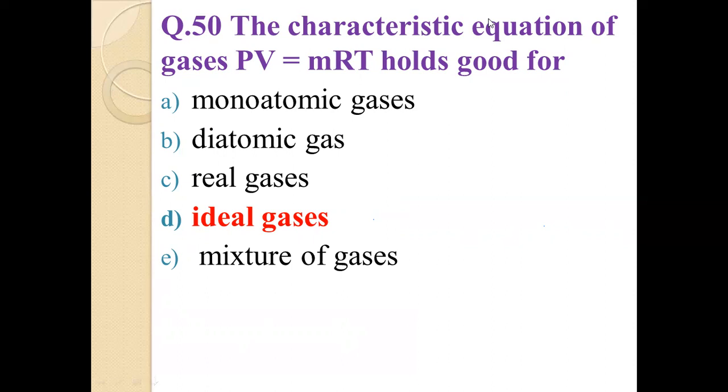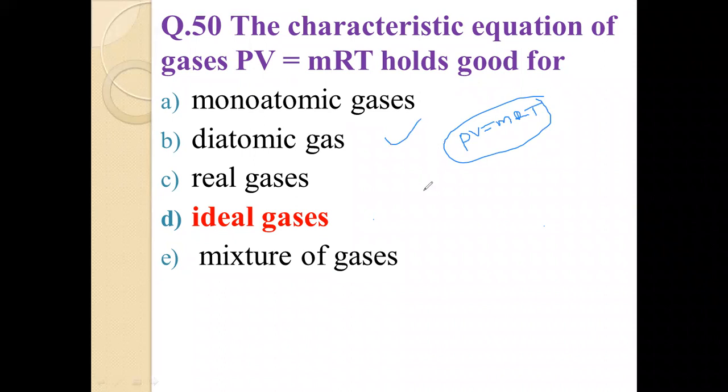Here P is pressure, V is volume, m is mass, R is the gas constant, and T is the temperature. This PV equal to mRT holds good for ideal gas. This is known as the ideal gas equation, but there is no such type of gas available in the universe. We have just assumed an ideal gas for theoretical purposes.